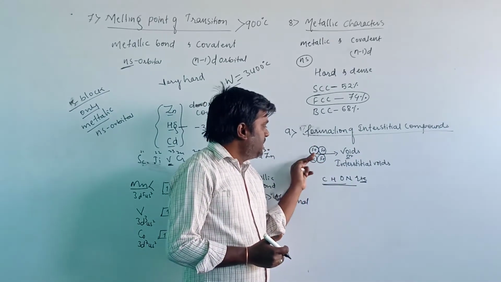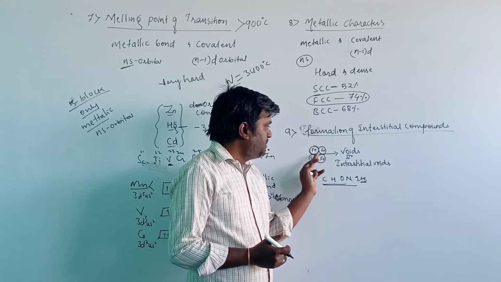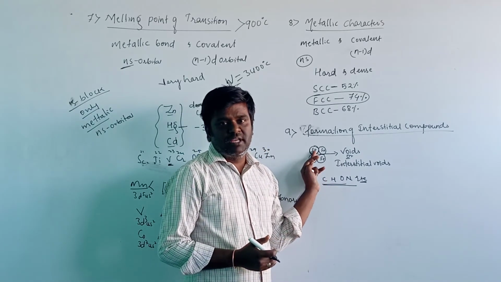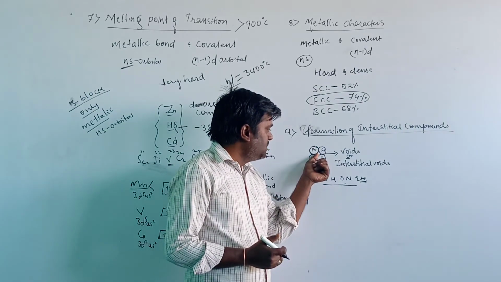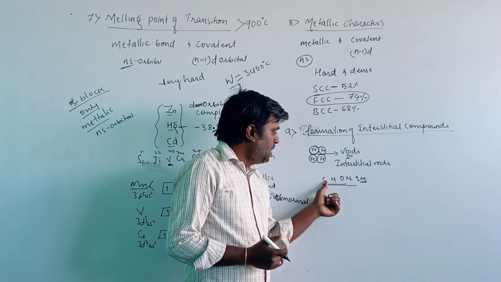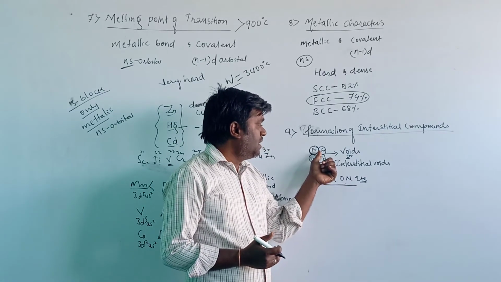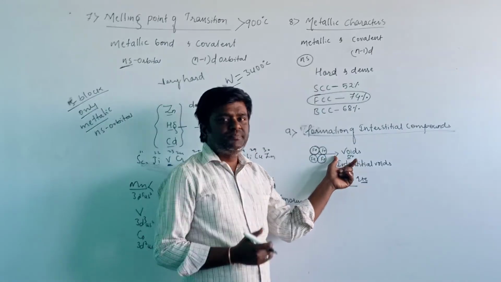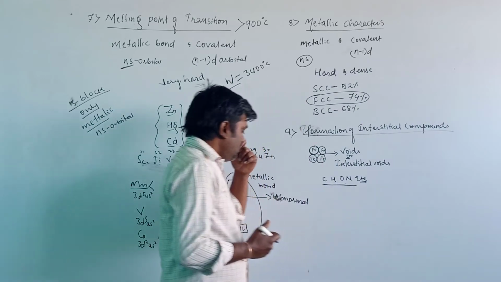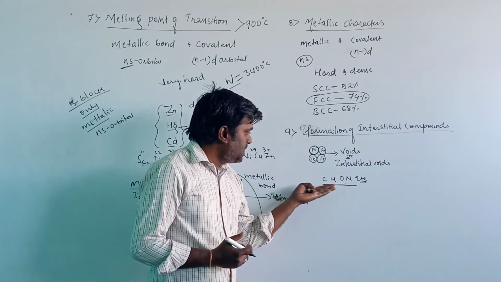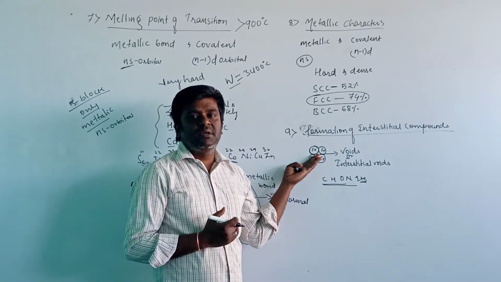If carbon is inserted in the interstitial void of iron, then it becomes steel. That steel is known as an interstitial compound. When we insert these non-metals in the voids of the metal, we cannot insert a fixed number of non-metals.